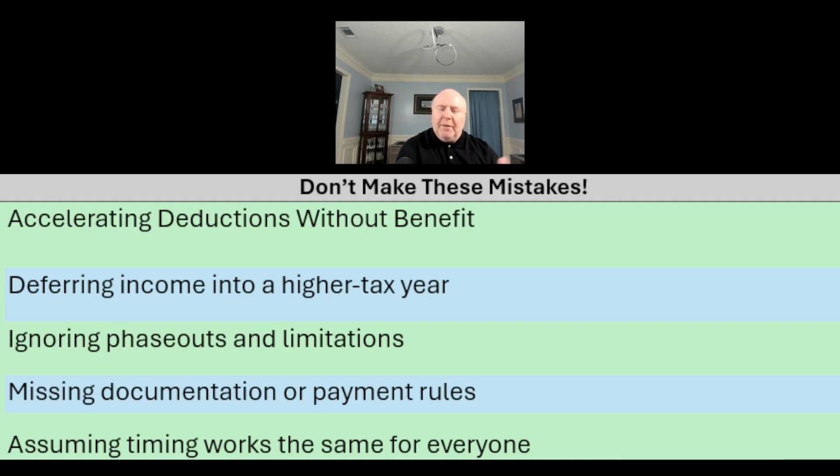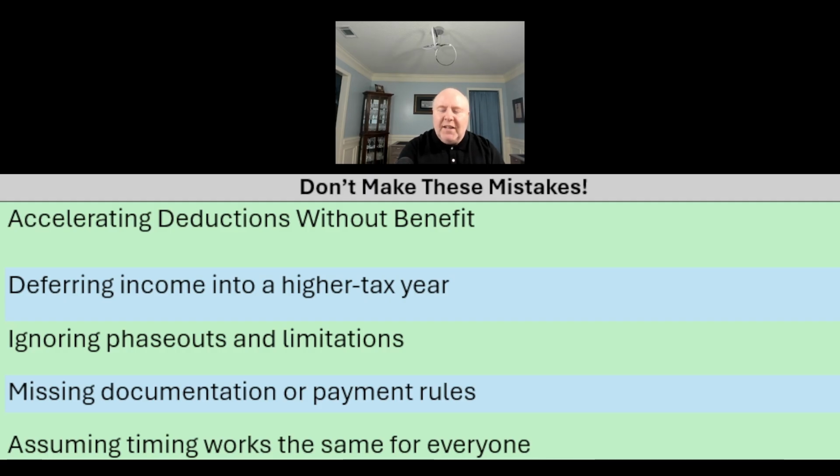Okay, so if you're going to get a bonus next year, you just got a raise, something's happening this year where you're making more money next year, you might have a higher marginal tax rate. Well, if you go ahead and you try to take income that you could have recognized this year and you push it to next year, now you're going to be taxed at that higher marginal tax rate. So deferring income recognition can be a great strategy, but what you want to do is you want to make sure that you're not pushing it into a higher tax year. So if you're in a lower tax year this year, go ahead and recognize it this year and maybe not next year.